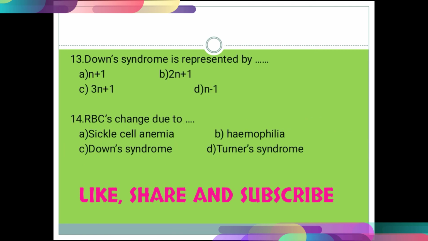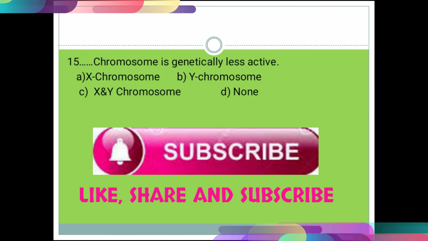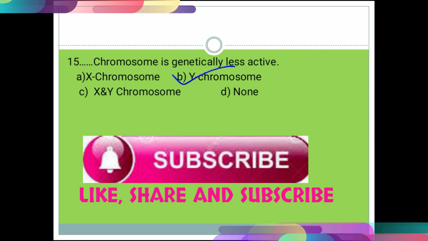Question number 13, 2n plus 1, that is option number B. For question number 14, the correct option is option number A, sickle cell anemia. And for the last question, question number 15, the correct option is option number B, that is Y chromosome.